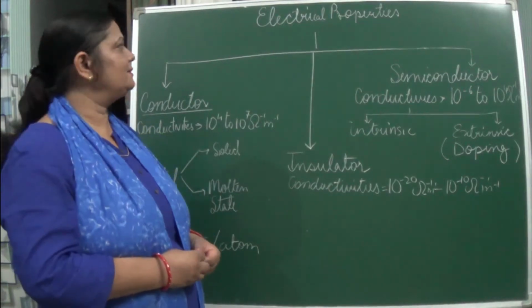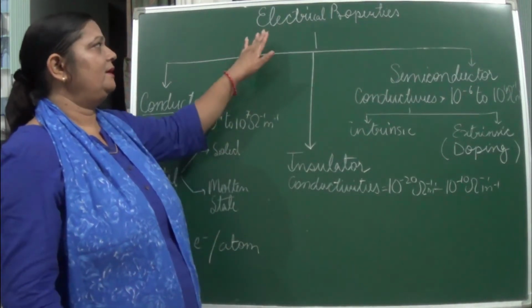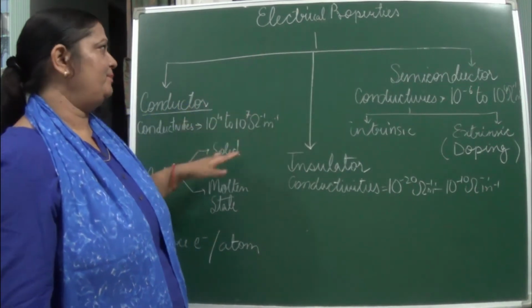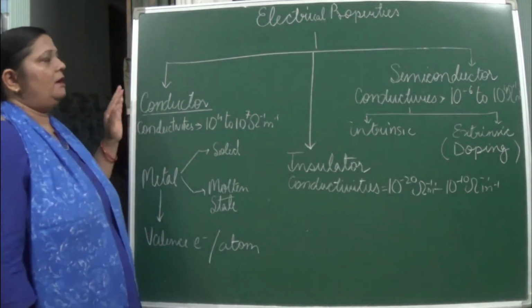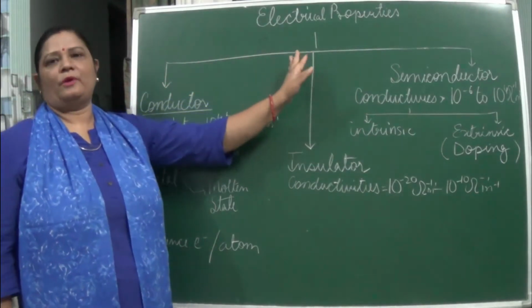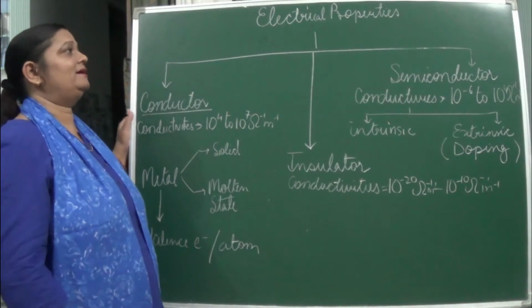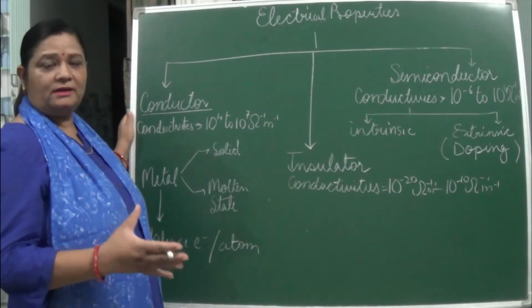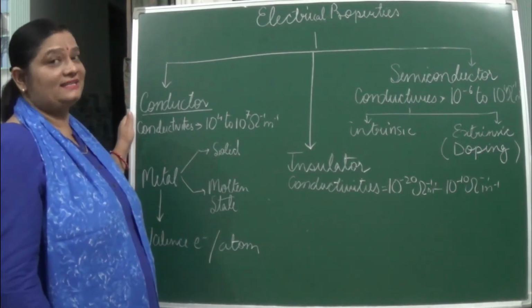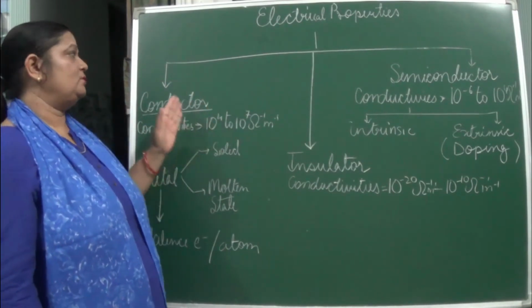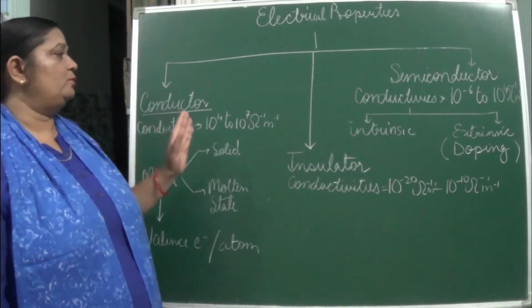Hello students, we are going to study today electrical properties of solids. Okay, so here when we are talking about electrical properties, it means whether it can conduct electricity or it cannot conduct electricity. Okay, let us see. Actually, according to the electrical properties, this solid state is divided into three.